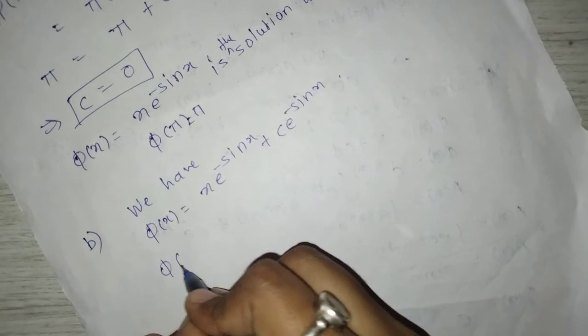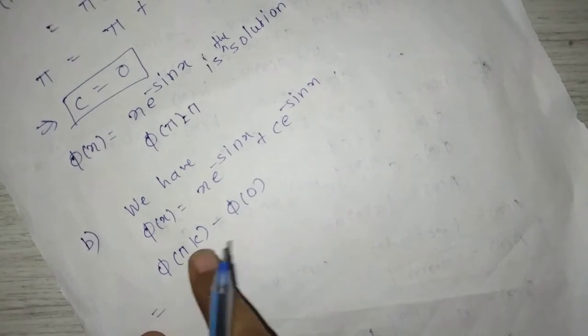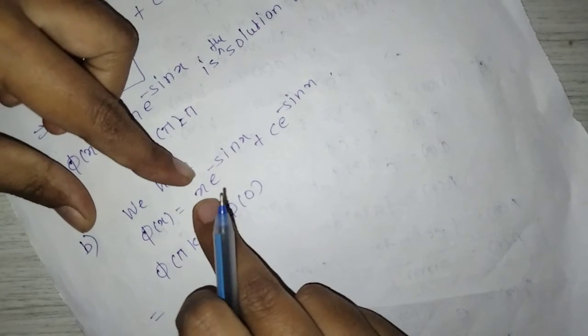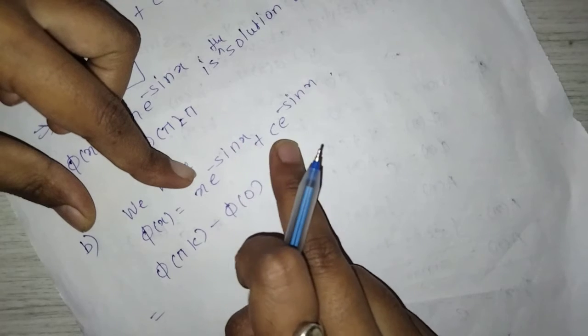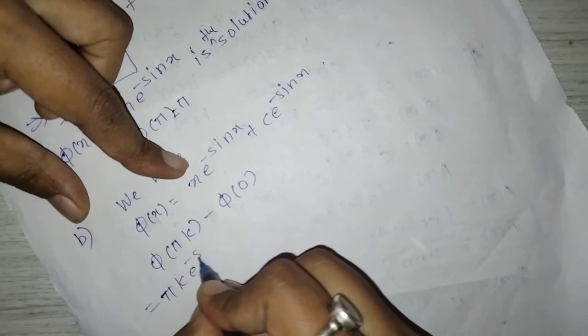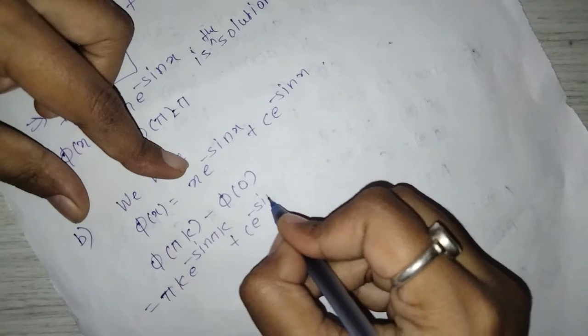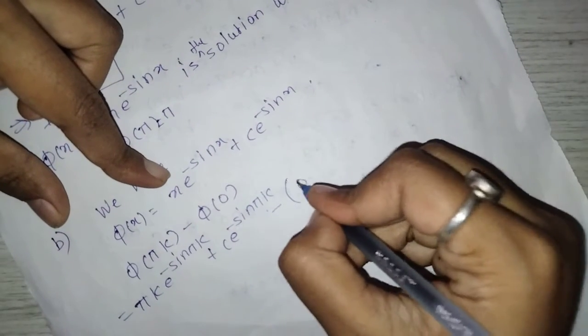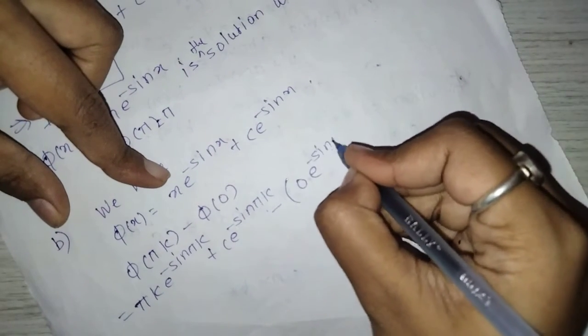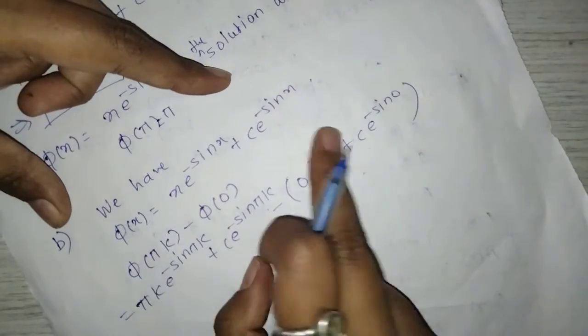Now calculate phi of pi k minus phi of 0, which is equal to, phi of pi k means pi k e raised to minus sin pi k plus c into e raised to minus sin pi k, minus phi of 0, means 0 into e raised to minus sin 0 plus c into e raised to minus sin 0.